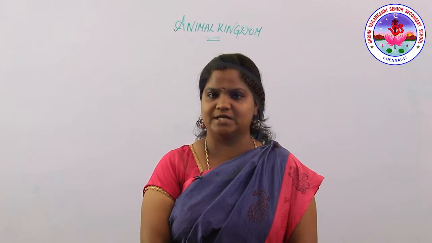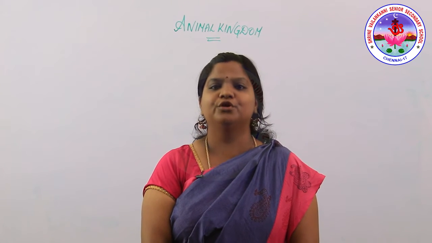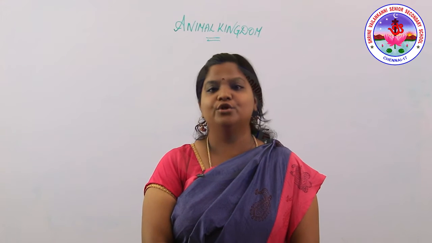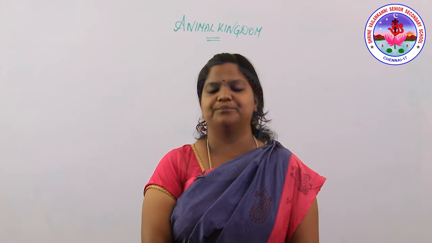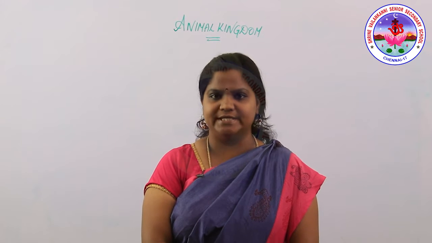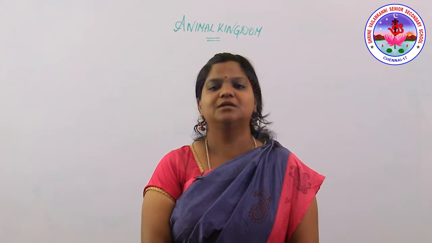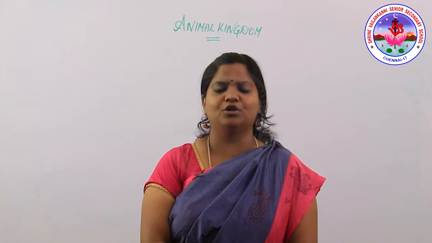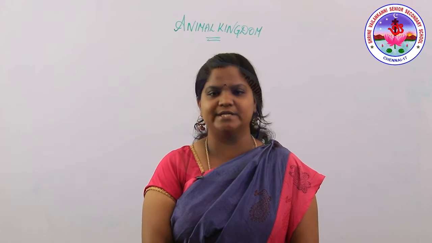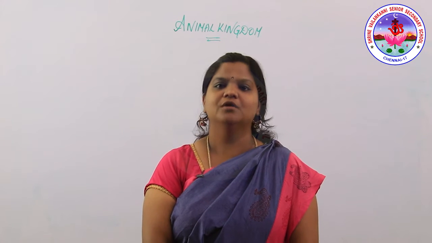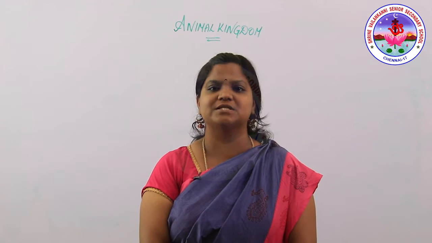Based on the division, it divides into three types. They are urochordata, cephalochordata and euchordata or vertebrata. Urochordata: U-R-O means tail. The notochord which is present in the larval stage of the organism is present in the tail. So we will be calling the notochord present in the tail.